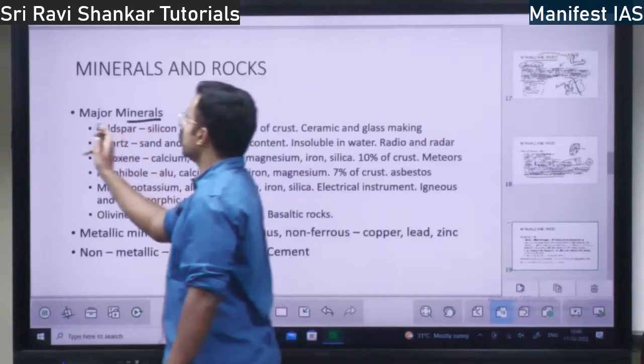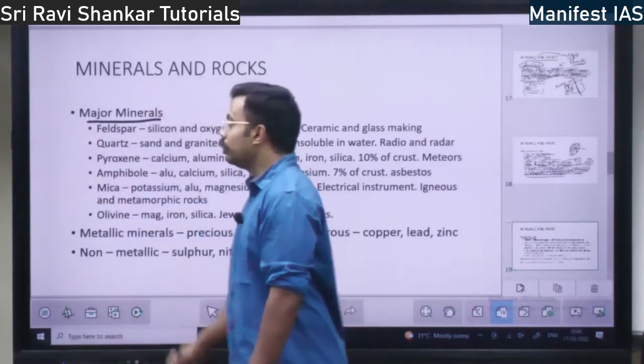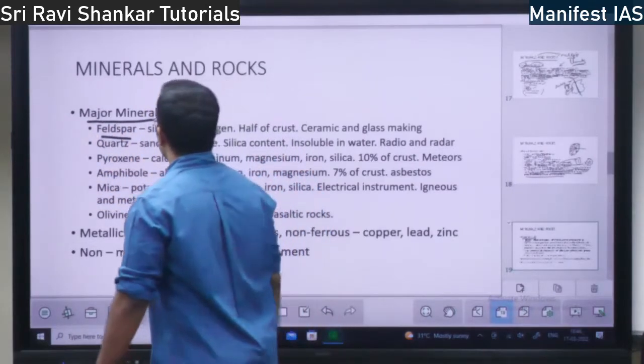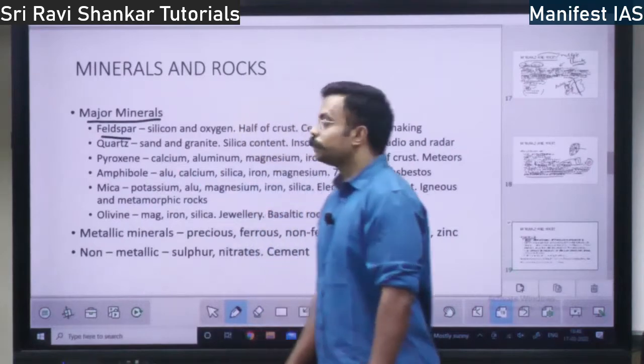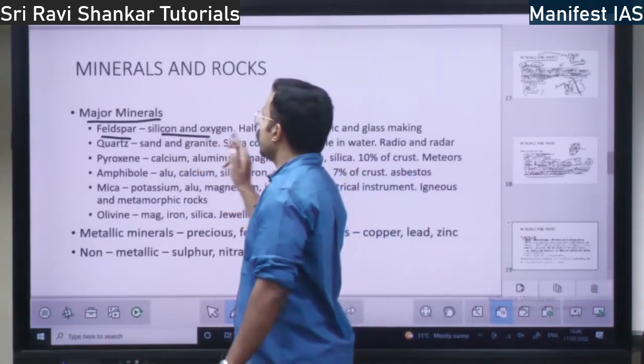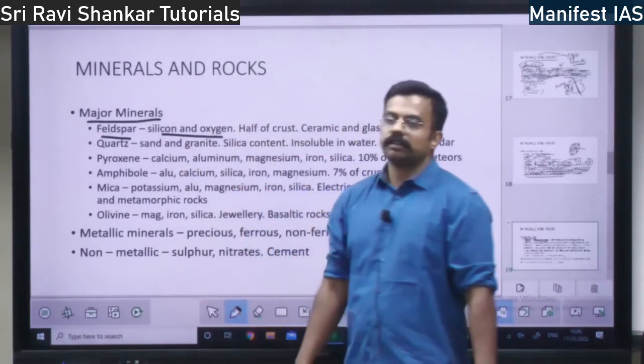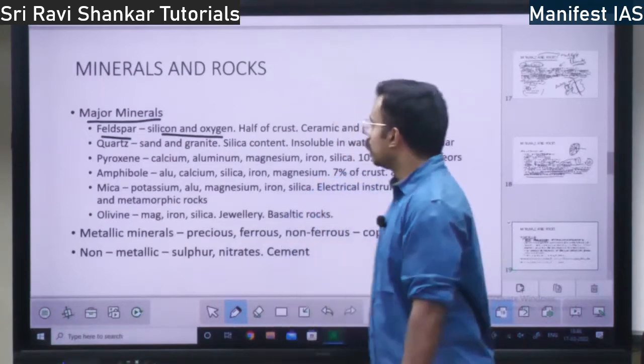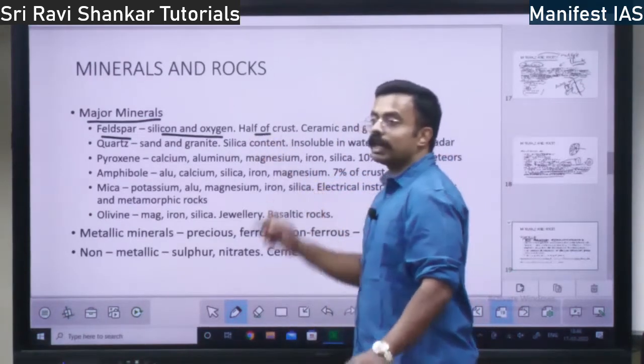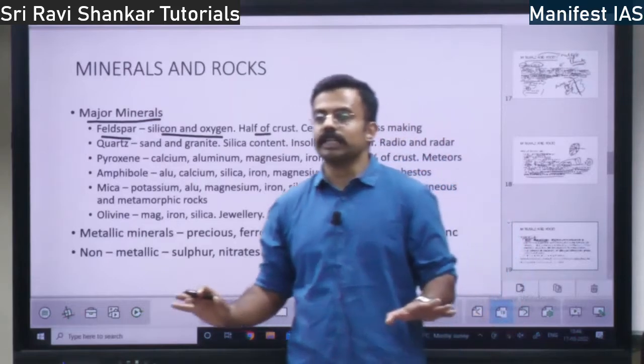Then you have major minerals. Major minerals you should know. The first major mineral is feldspar. Feldspar consists of silicon and oxygen. Feldspar is made up of silicon and oxygen. Half of the earth's crust, you know what is crust?